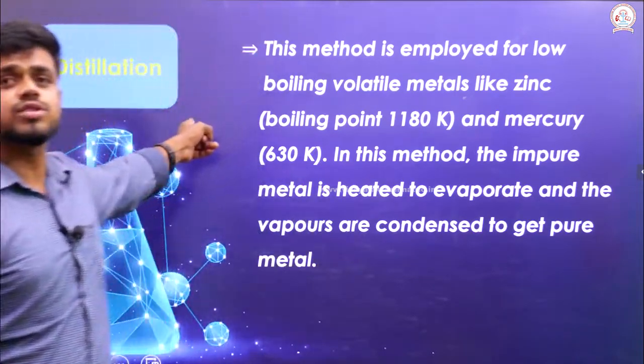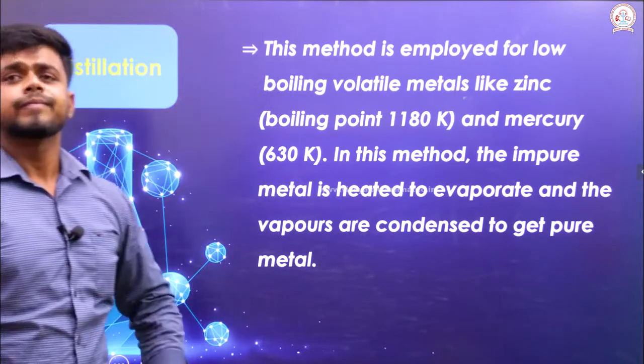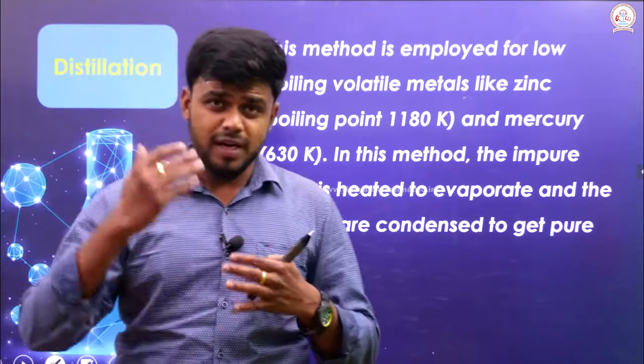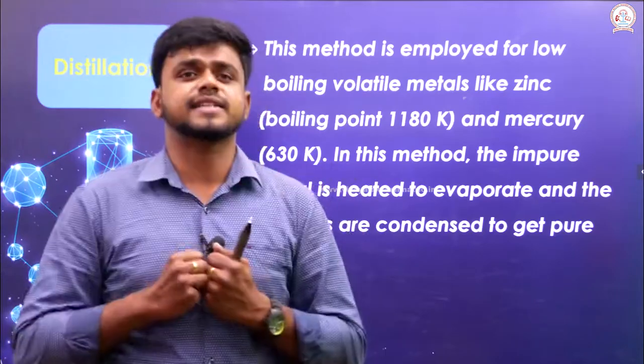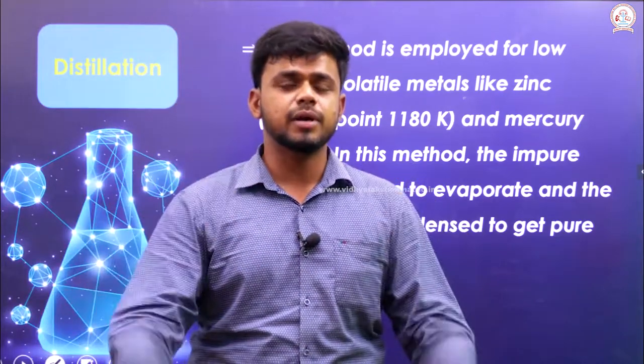I can choose this distillation. Right. So what is that? The impure metal will be heated and it will be allowed to evaporate. The evaporated vapor is collected and condensed so that I will be able to get a pure metal.